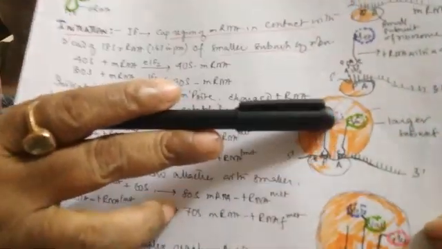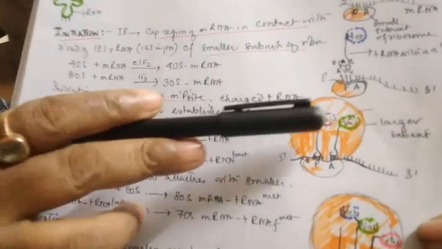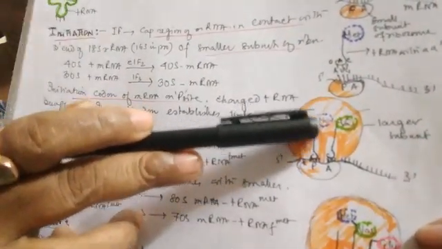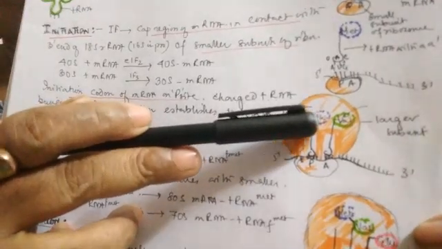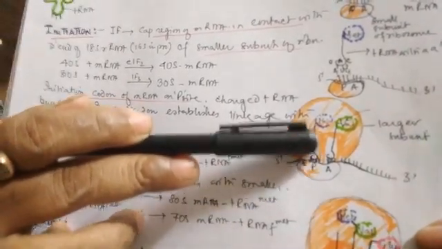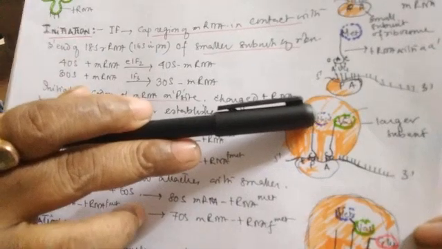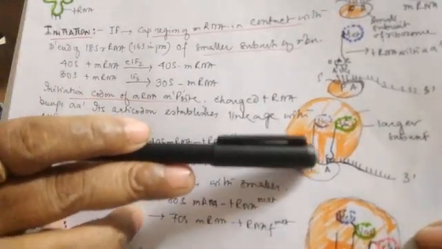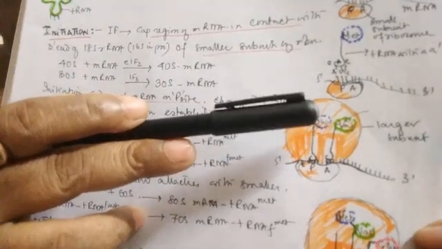So this peptide bond is formed here between the two amino acids, and as soon as the peptide bond is formed, the attachment of the amino acid with the tRNA at the P site is cut off, and this tRNA in the P site is freed from the amino acid.